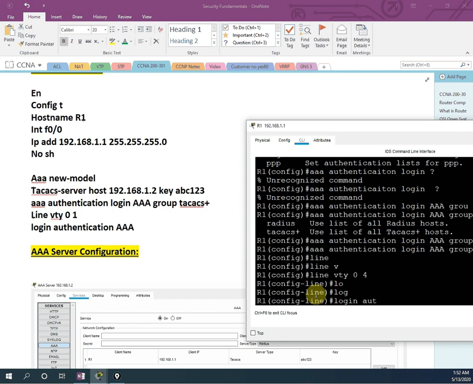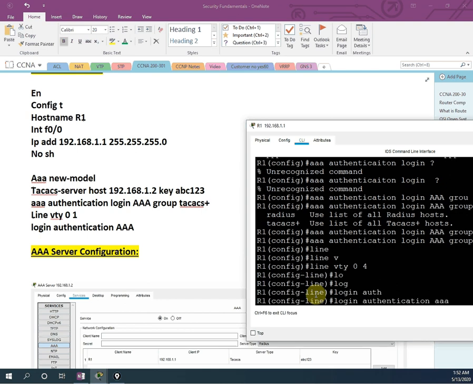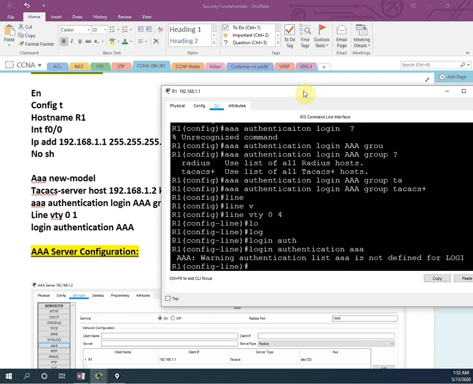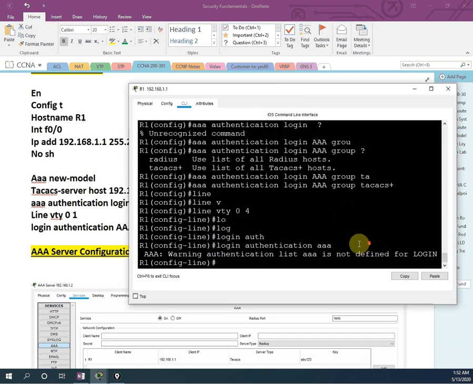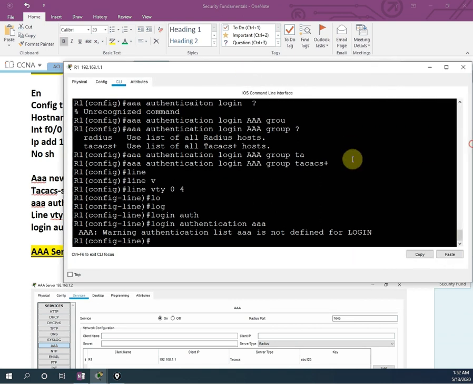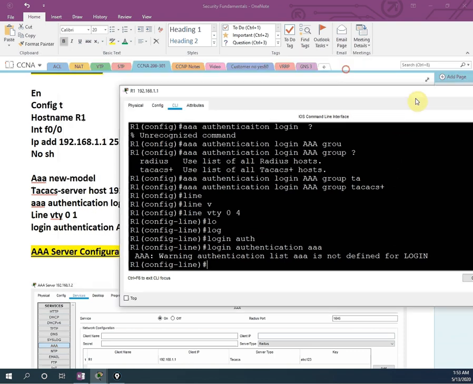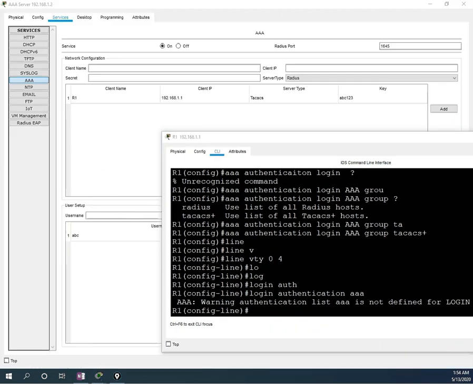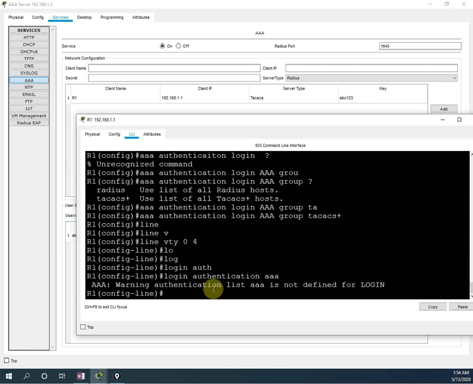and then authentication AAA. Okay, the warning is saying authentication list AAA is not defined for login. Let me check which list we did not set, because we did not configure our server. It is saying that authentication list AAA is not defined.